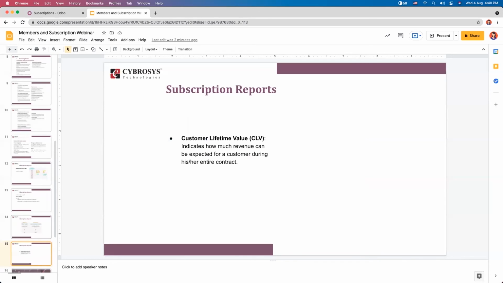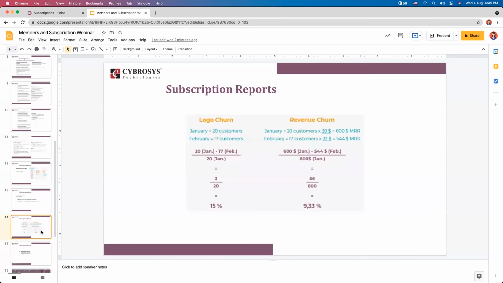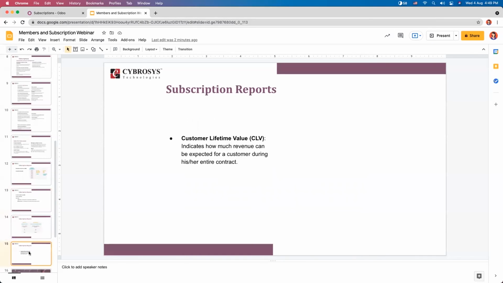Then the next term is customer lifetime value. This indicates how much revenue can be expected from a customer during his or her entire contract. And this approach emphasizes the importance of customer retention, shifting our focus from quarterly or yearly to a long-term one. So these are the terms related to subscription reports. Now let's check out the different kinds of reports that you can access from the subscription application.